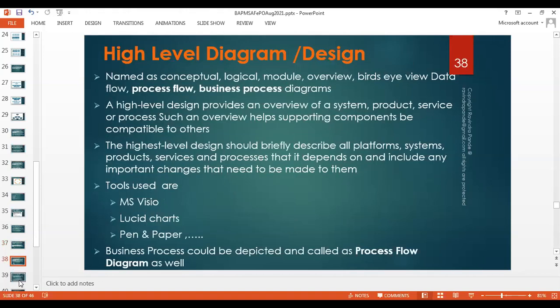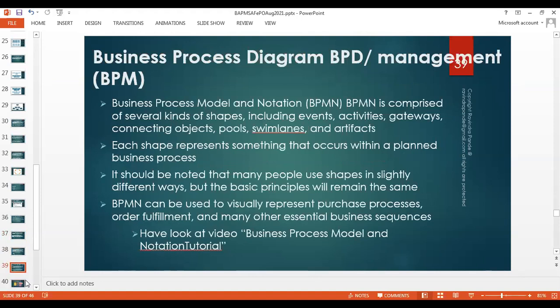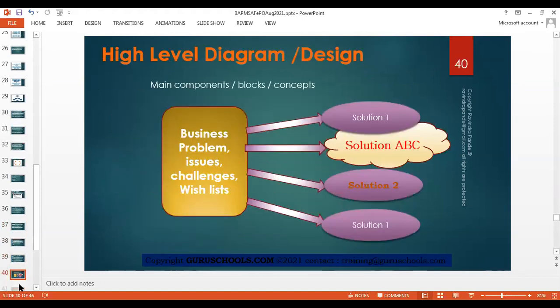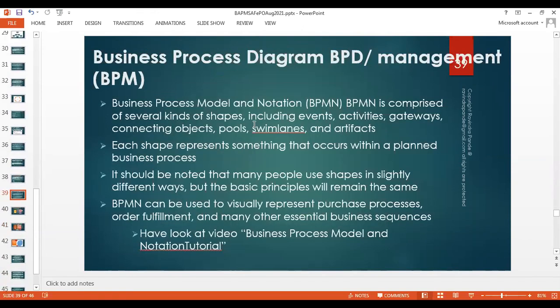and then we'll go into a deep dive in the documentation, and then we start working on high level diagrams, right? Business process diagrams. And these are the diagrams we're going to draw by ourselves. We'll discuss a couple of solutions and we build this diagram for you, right? So let me conclude today's session here. Anybody have any questions or confusion that I can address right now?